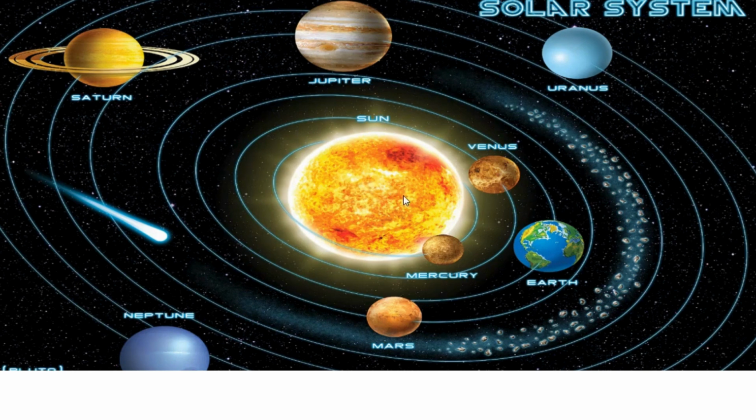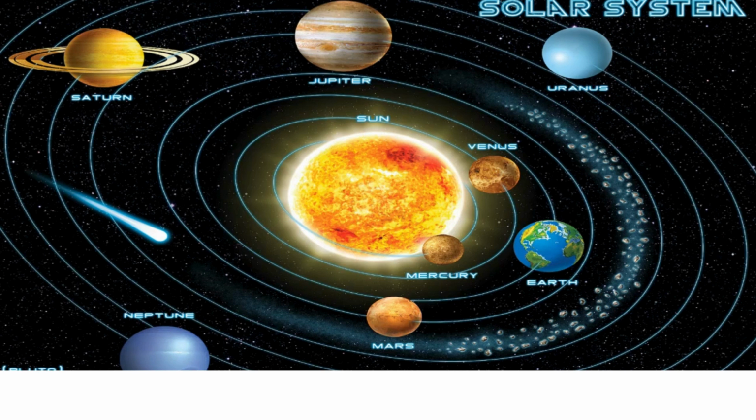What is unique about our solar system is that we have a sun, it has a gravitational pull, and these are the planets held together, revolving around it. Some other objects like meteoroids and asteroids also revolve around it in a fixed pattern. So I guess our solar system is clear to you.